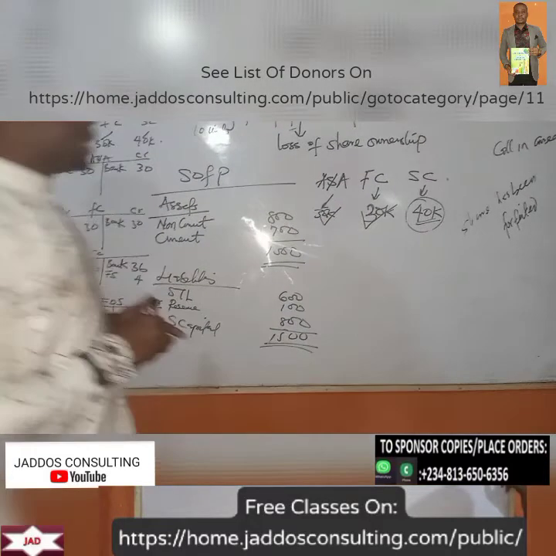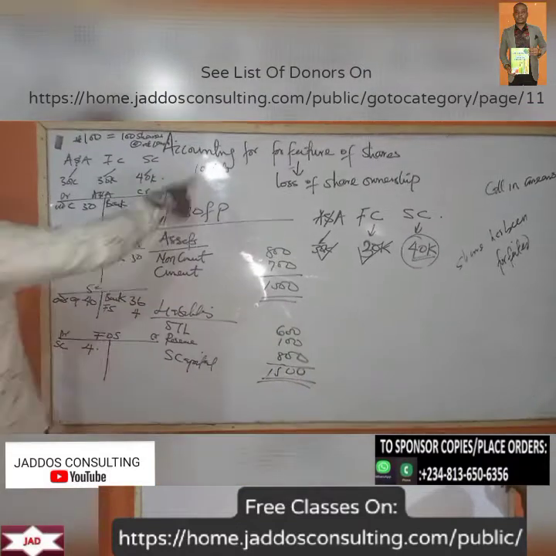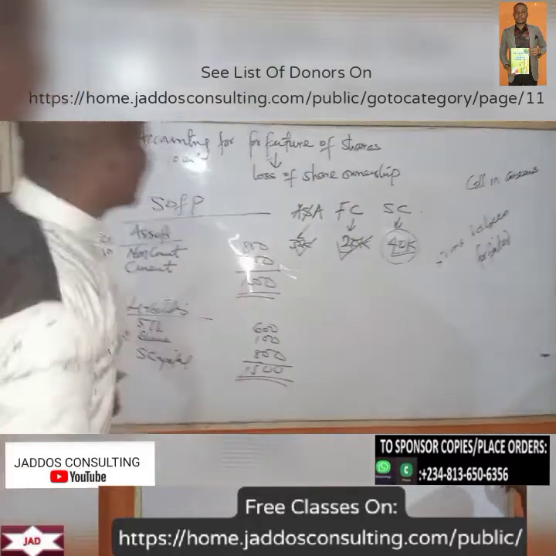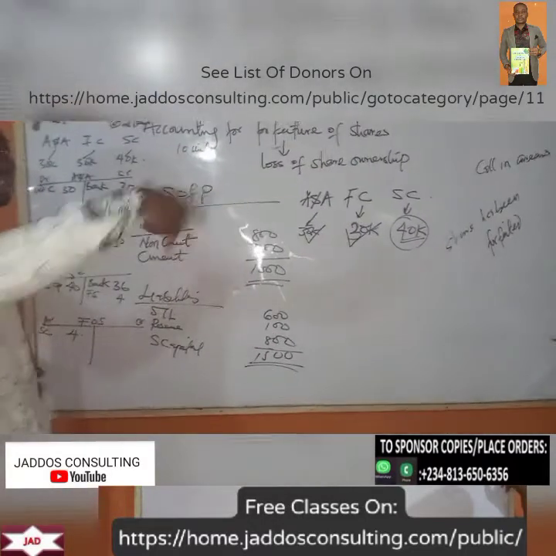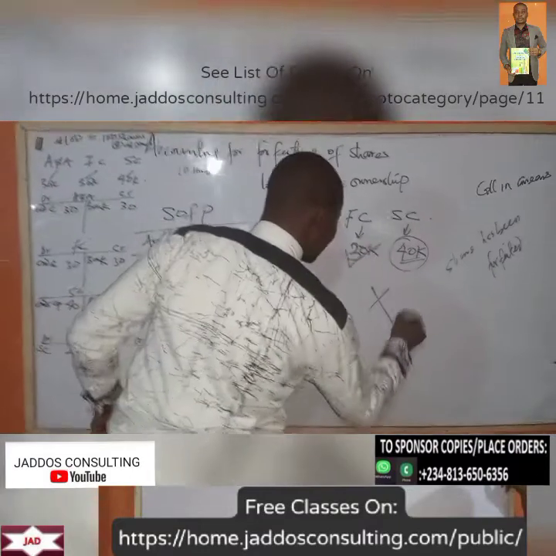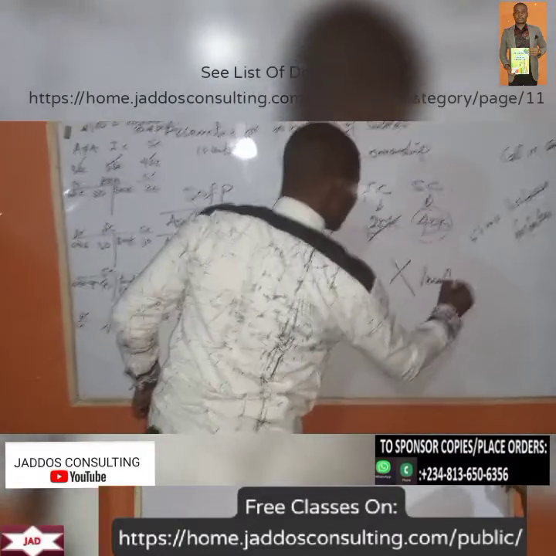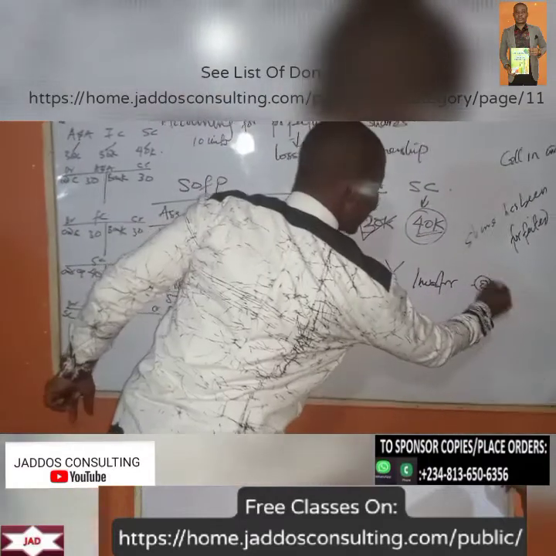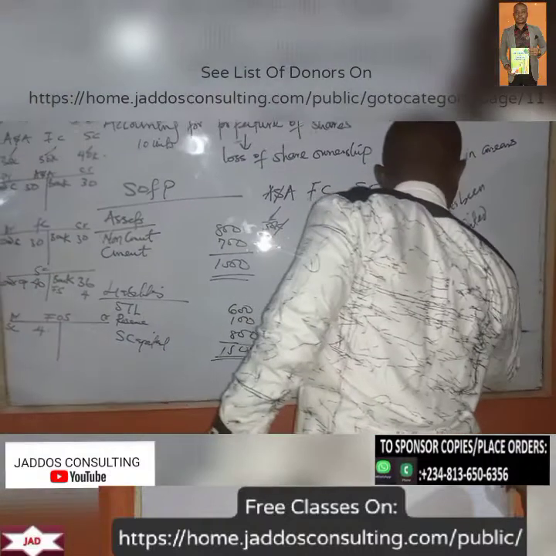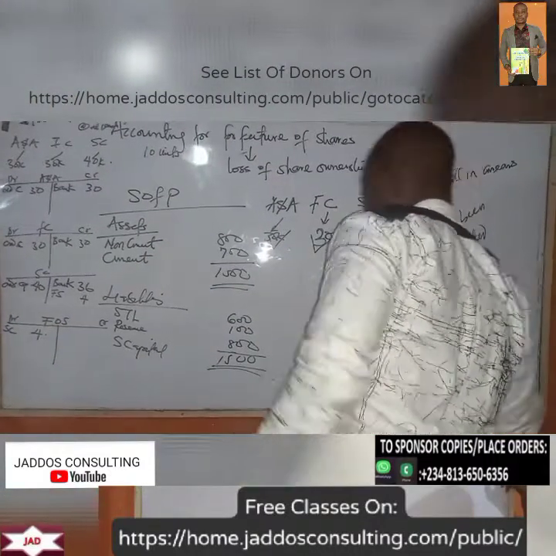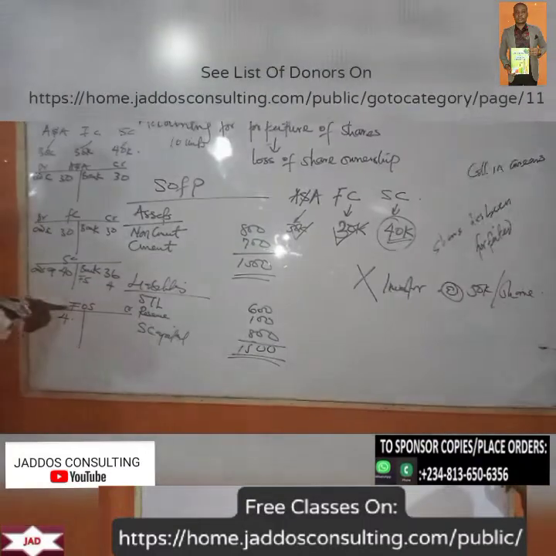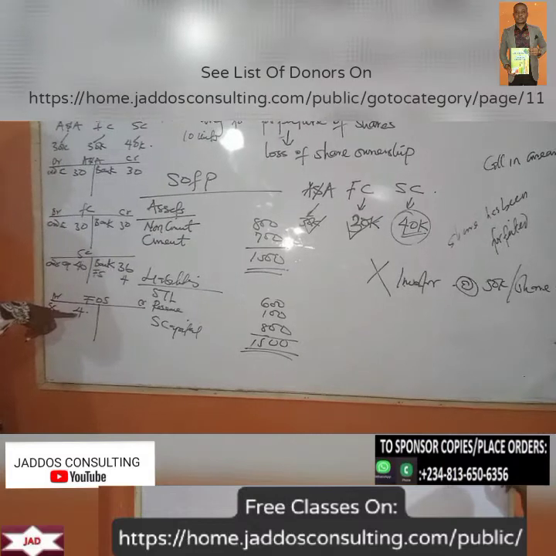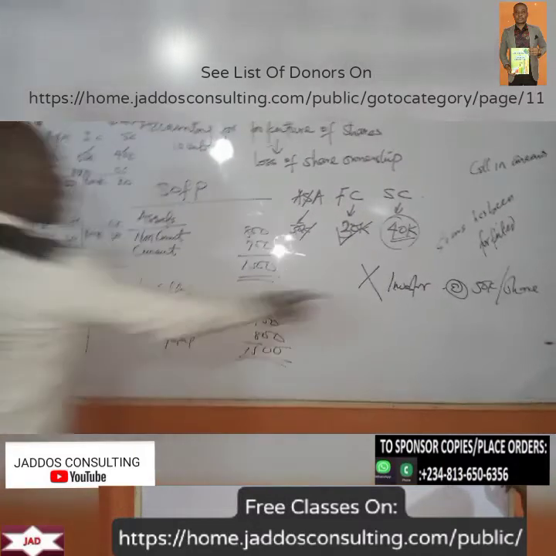Now, remember that the directors have the right to reissue these shares to some other investors. So they can find investors for it and reissue. So let's assume that the directors issued these 10 units to somebody else, let's say X investor, at, let's say, 50 kobo per share. Now you can see this is the forfeiture of shares from the second call, and the directors are now reissuing it to X investor.